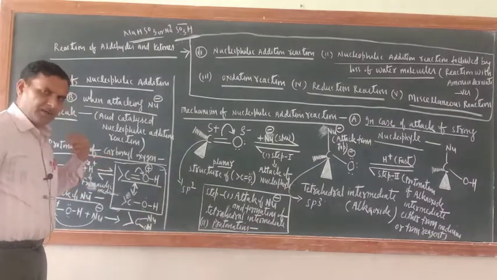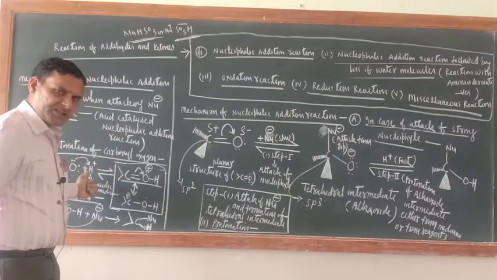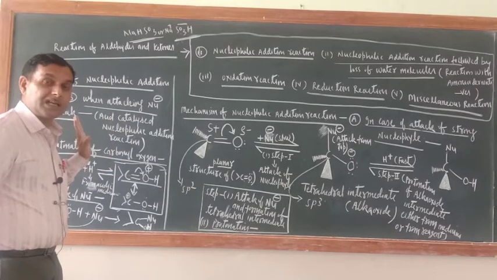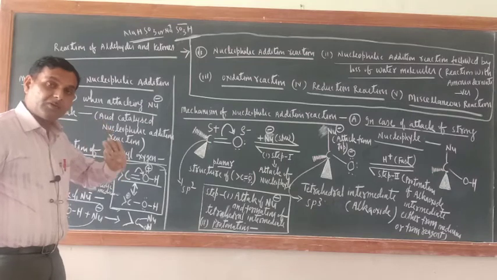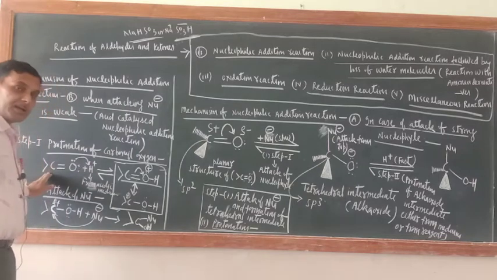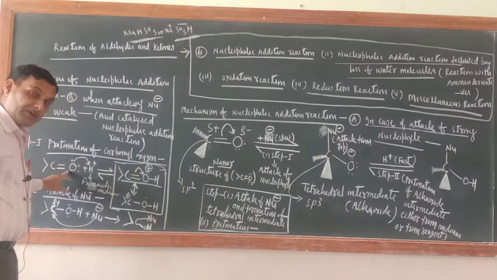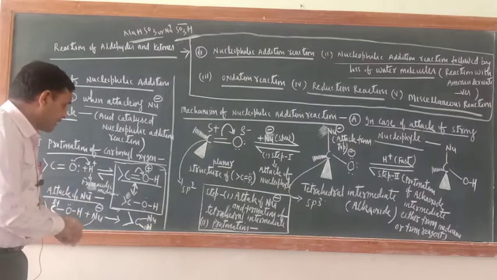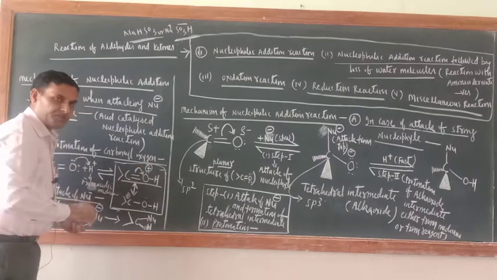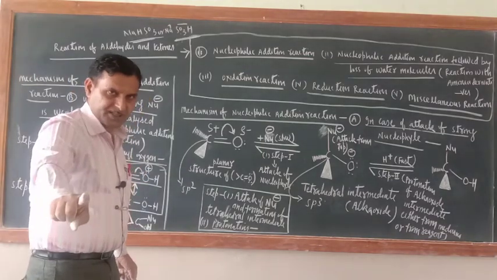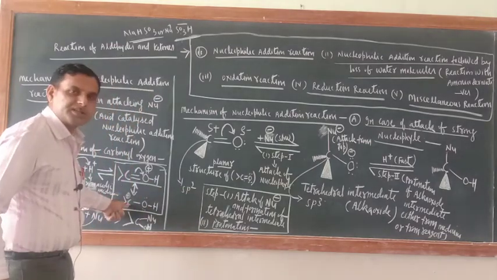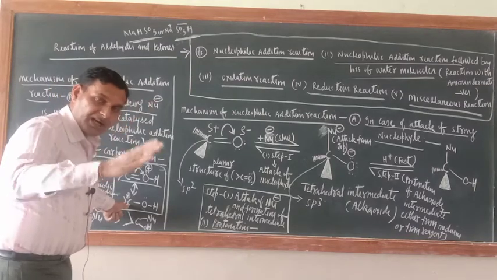I would like to ask one question. Why is protonation the first step here? Protonation is the first step because the attacking nucleophile is weak. If the attacking nucleophile is weak, it cannot easily make a bond with the carbonyl carbon. So first protonate the oxygen. Now the pi electrons shift toward the oxygen atom. If protonation takes place first, then the electrophilicity of the carbonyl carbon will increase.